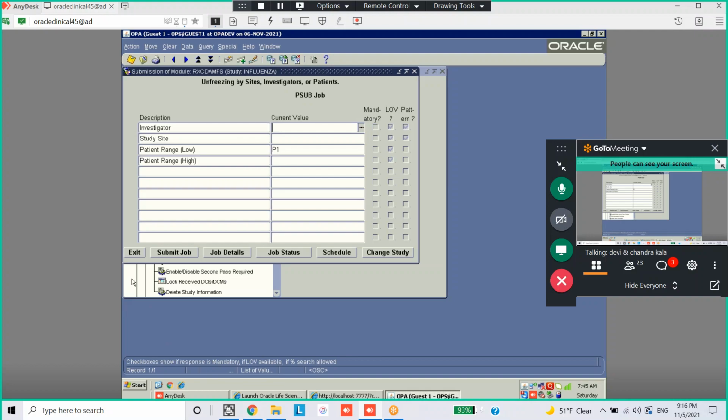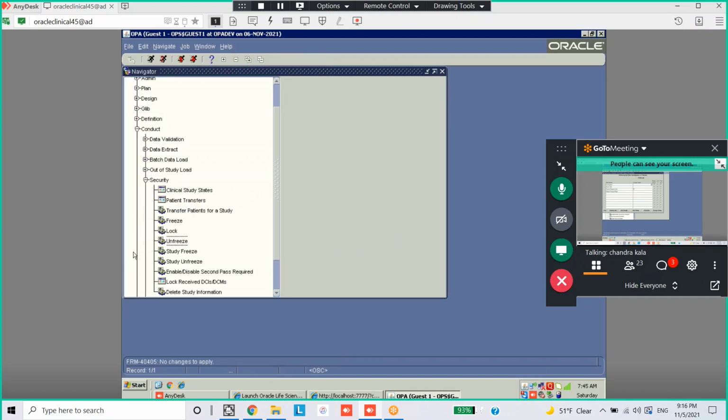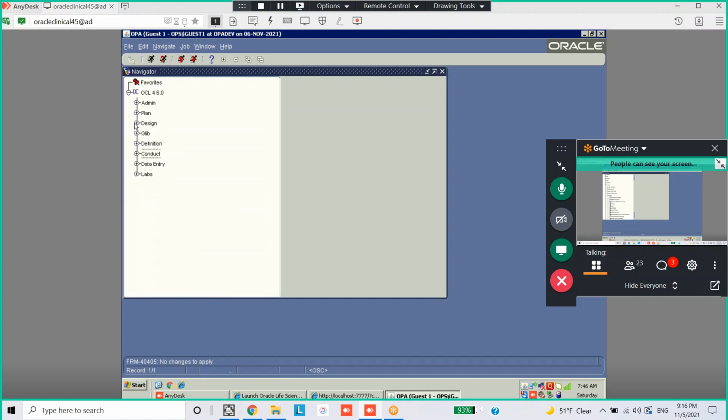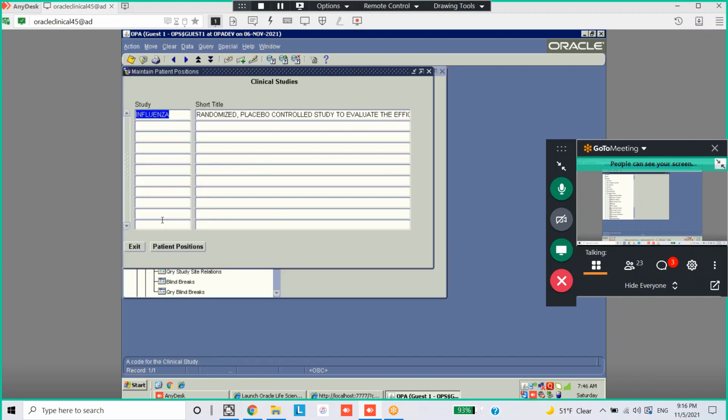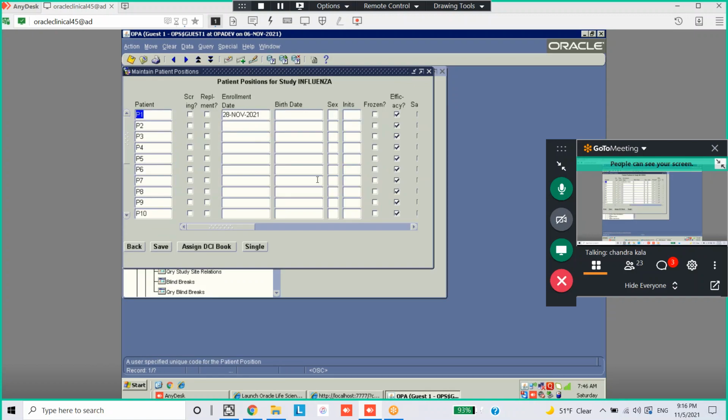Now you check the status in the patients. Check the status in patient positions. Is it showing frozen? No, right? No.